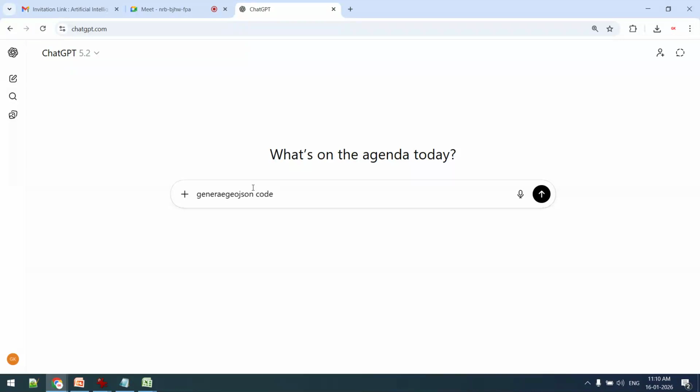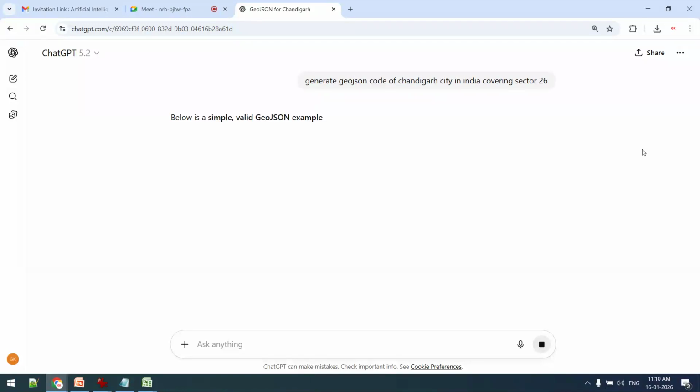I want to generate a map, but without directly taking it from Google Images or taking a screenshot from Google Map. I want to create it by script, covering sector 26. So we will verify whether it is correct or not, first of all.